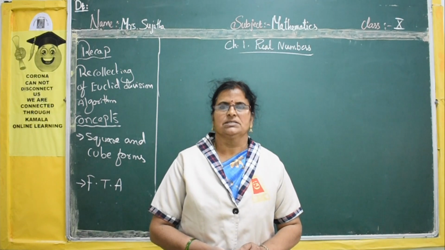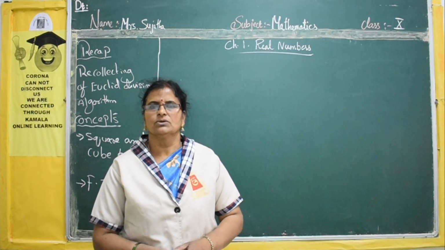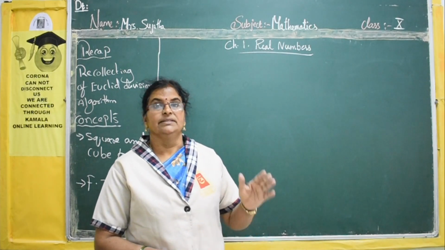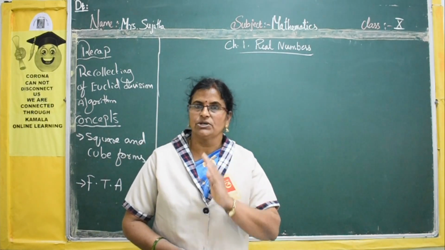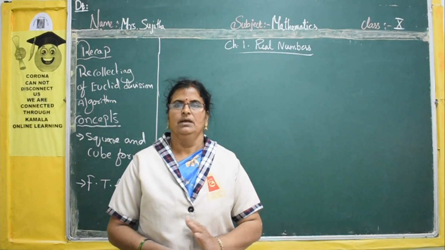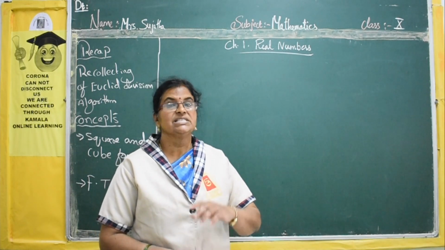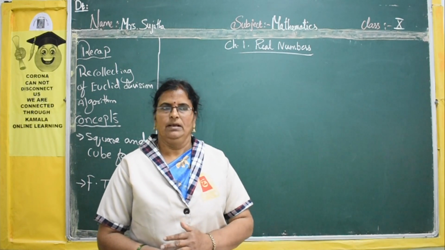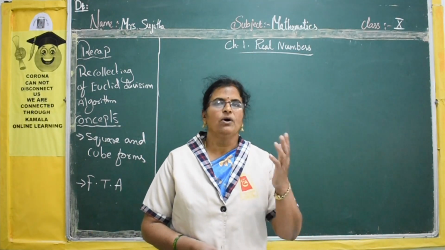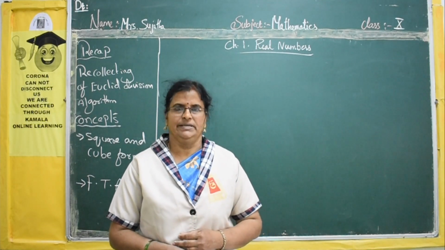So maintain all three, then we will be safe. Now come to the class. Welcome to the class. Now open your textbook. What we studied in the previous session was the forms of even and odd positive integers. Now in this session, square and cube. If you square any positive integer, in which form will it be? If you cube it, in which form will it be? That we will be studying.